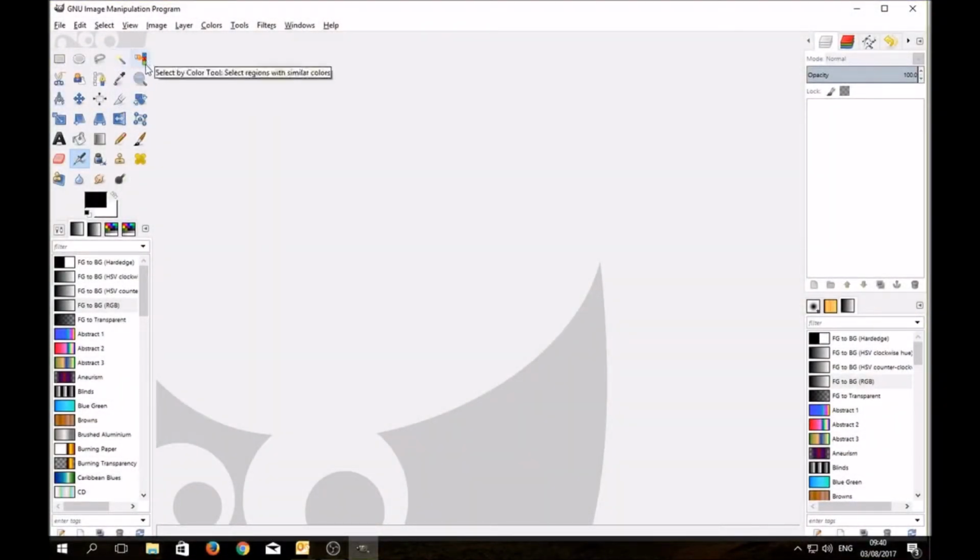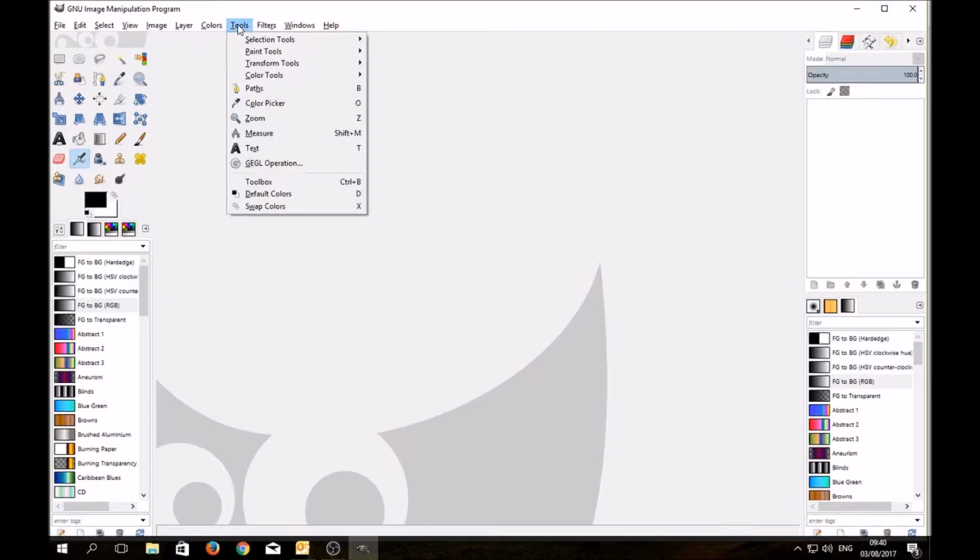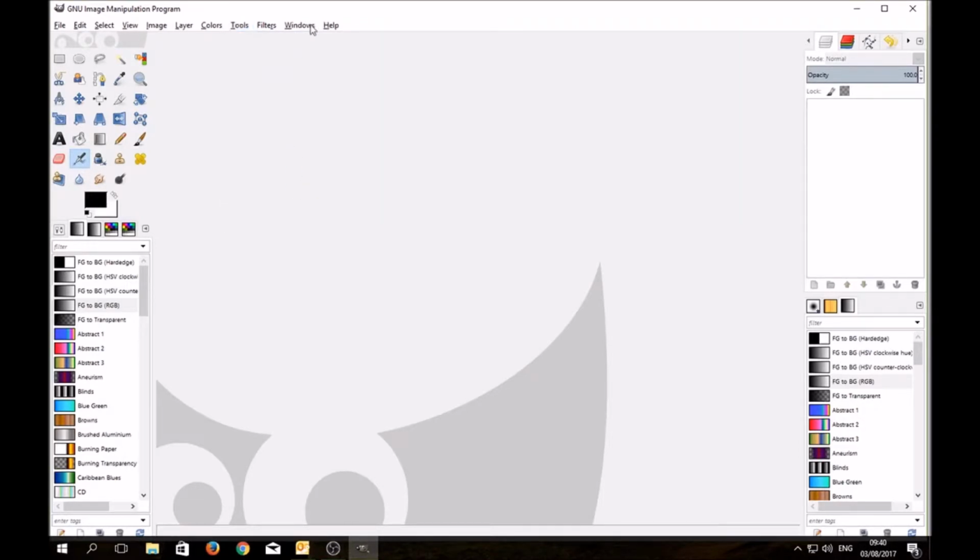This is your GIMP toolbox here. So you are in the book at 3.2, the GIMP toolbox. If the toolbox is not visible in the GIMP menu, you go to Tools and then Toolbox here. So that has always to be there on the left.